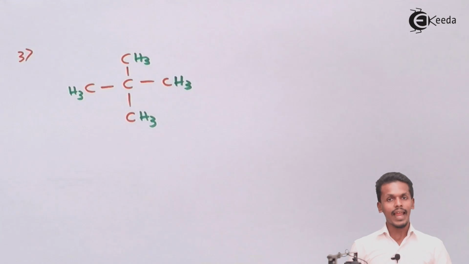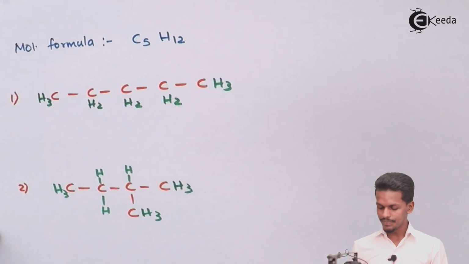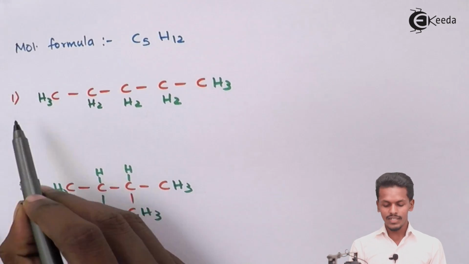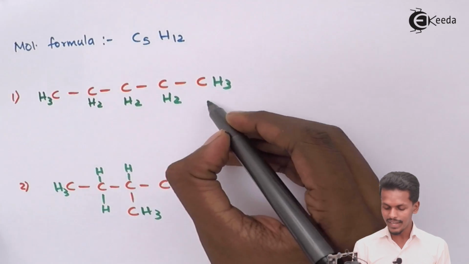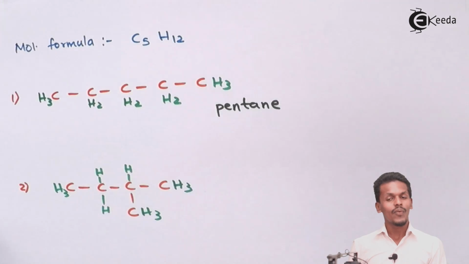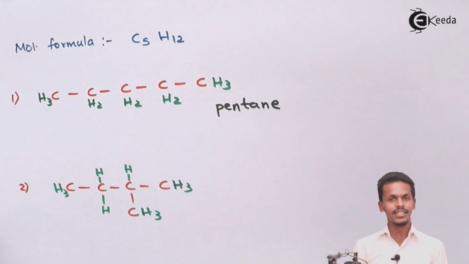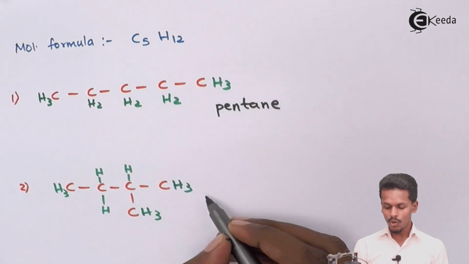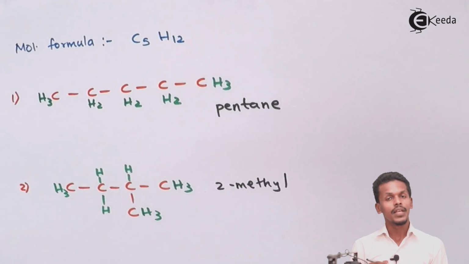So let us name them and see what is the difference that we observe in this case. The first one consists of basically 5 carbon atoms in a straight chain. So therefore this would be called pentane. While the other one contains 4 carbon atoms in a straight chain, and the CH3, that is the methyl group, is attached to the second carbon atom, so this is called 2-methylbutane.